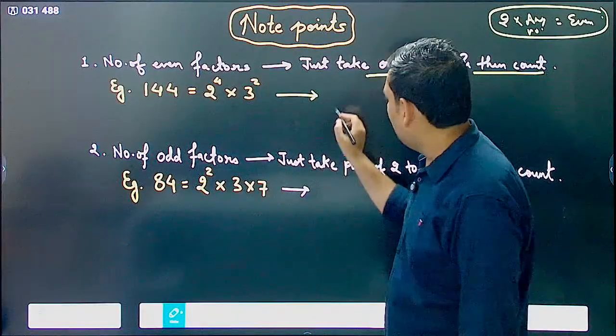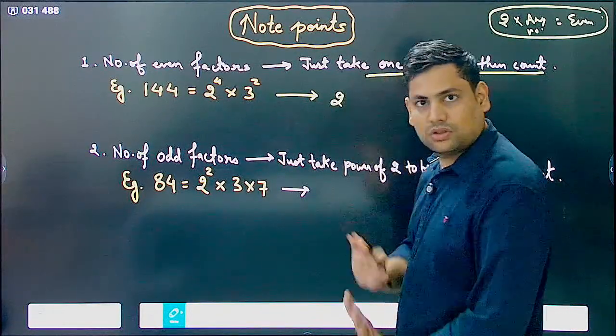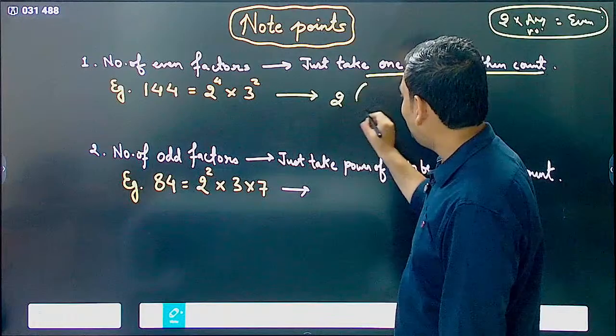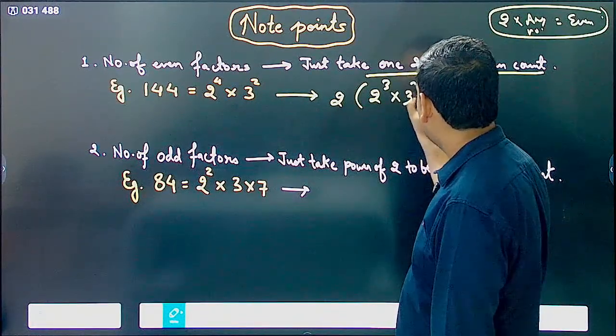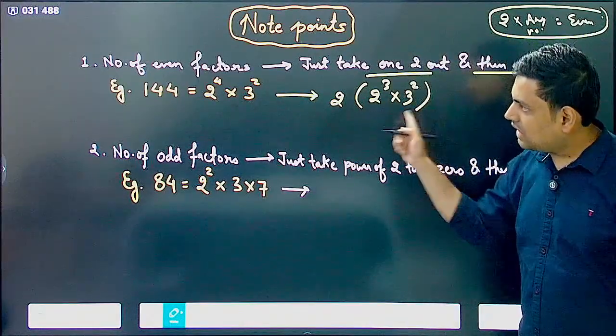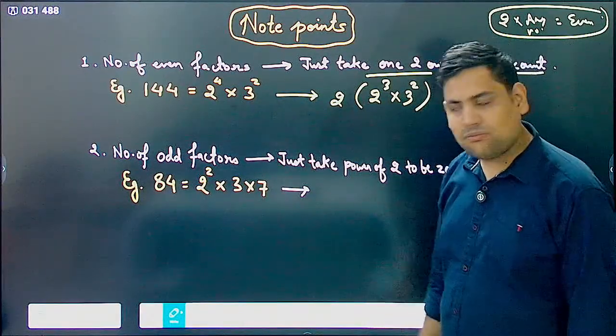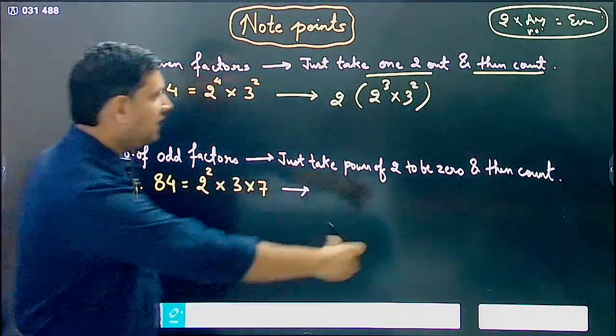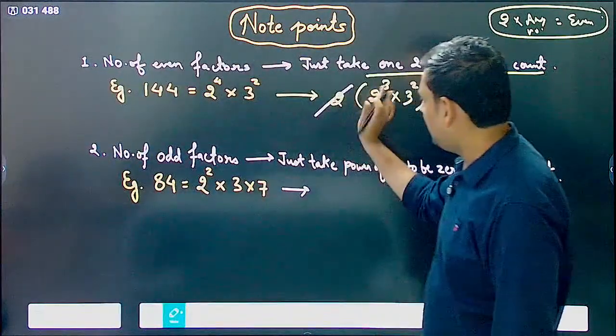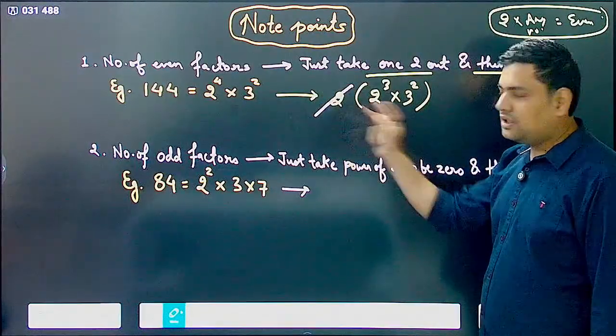So what you will do, you will first take out 1 2. 1 2 is taken out. What remains? 2 power 3 into 3 square. Now for this you can do the same process as we were doing before. So I do the same process here. Just forget this 2. You have taken this out just to make everything even.